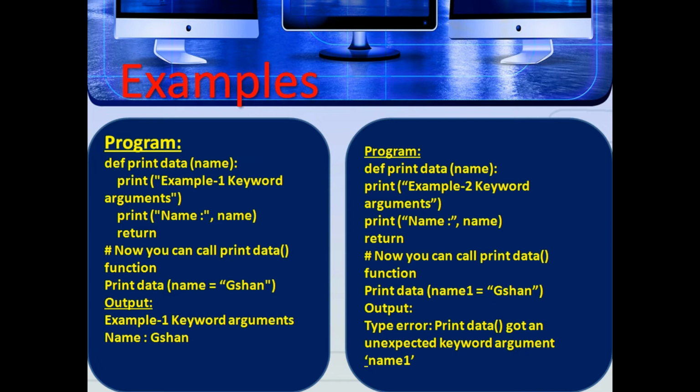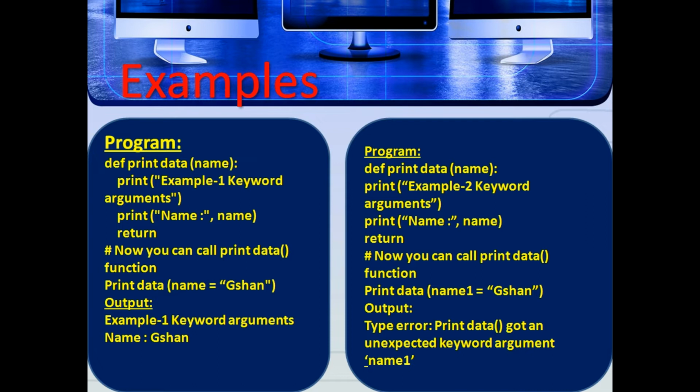Examples. Program: def print_data(name): print("example 1 keyword arguments"); print(name); return, then print_data(name="Shan"). When the above code is executed, it produces the output example 1 keyword arguments. It also prints name equal to Shan.